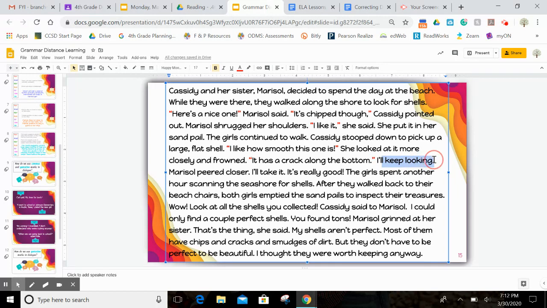I'll keep looking. Uh-oh. Okay. So this is what she said. It has a crack along the bottom. I'll keep looking. Marisol peered closer. So I can't put the last quotation mark here. She stopped talking right here.